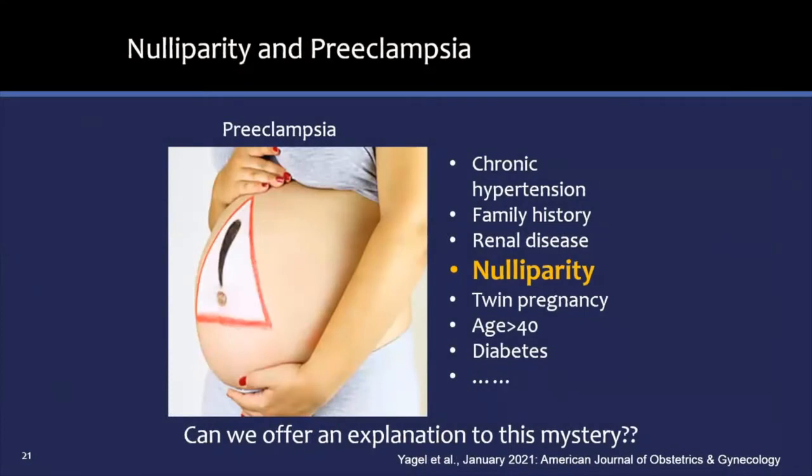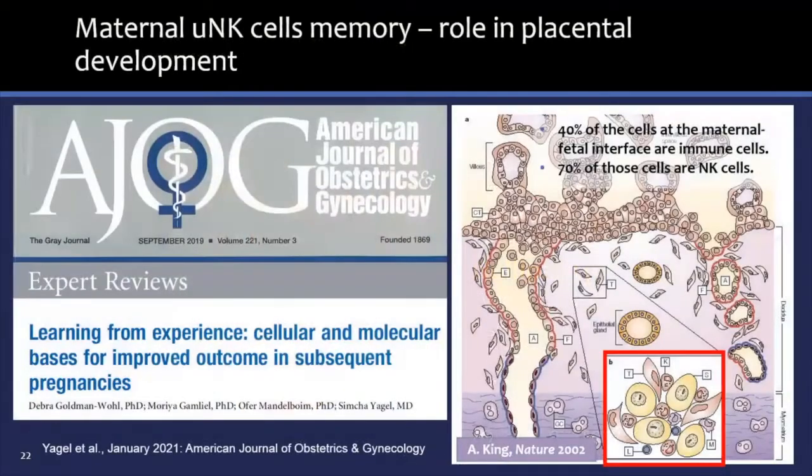First pregnancy is an outlier among placenta risk factors. Why should first pregnancy be more prone to preeclampsia? As we showed in our 2019 paper in this journal, decidual NK cells and others undergo a process of training during first pregnancy. They remember pregnancy and function with greater efficiency, leading to more robust implantation in subsequent pregnancies. This demonstrates again that it is not the maternal heart, but the physiology of the maternal-fetal interface which is implicated in preeclampsia.